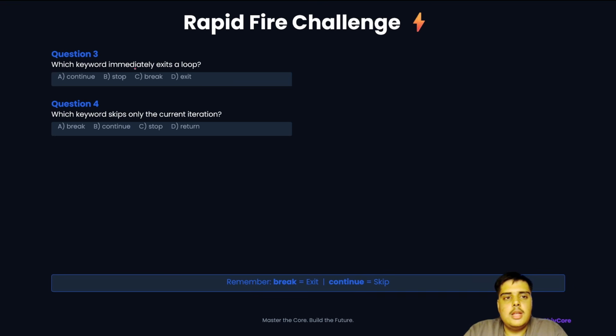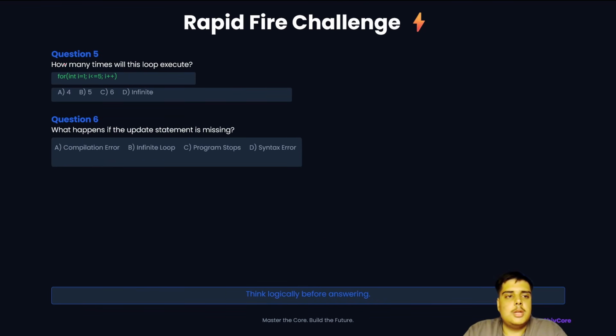So which keyword immediately exits a loop? So yes, the answer is break. Which keyword skips only the current iteration? So yes, the correct answer is continue. Do not see the answer here. It is a hint given that break is equal to exit, continue is equal to skip.